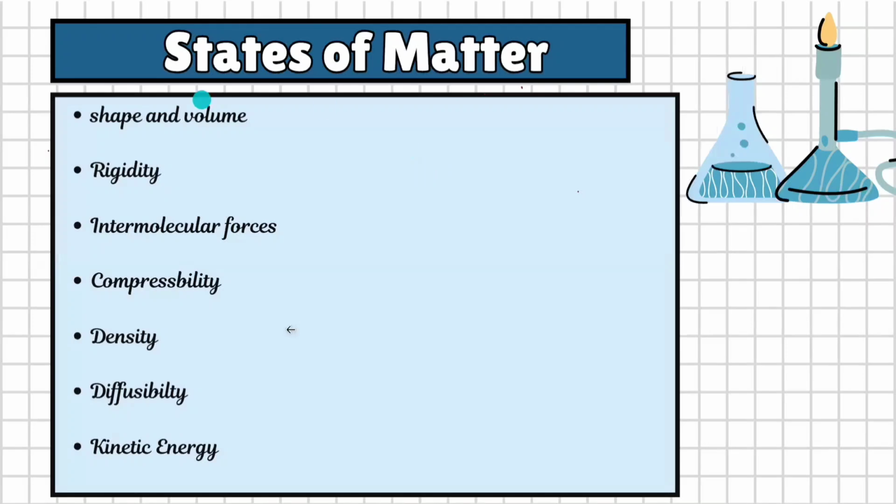Now let's talk about some of the properties of solids, liquids, and gases. First, the shape and volume. Solids have a fixed shape and fixed volume, but liquids do not have a fixed shape, though they have a fixed volume. Gases have neither a fixed shape nor a fixed volume. If I talk about rigidity, solids are highly rigid, while liquids are less rigid and gases are negligible.